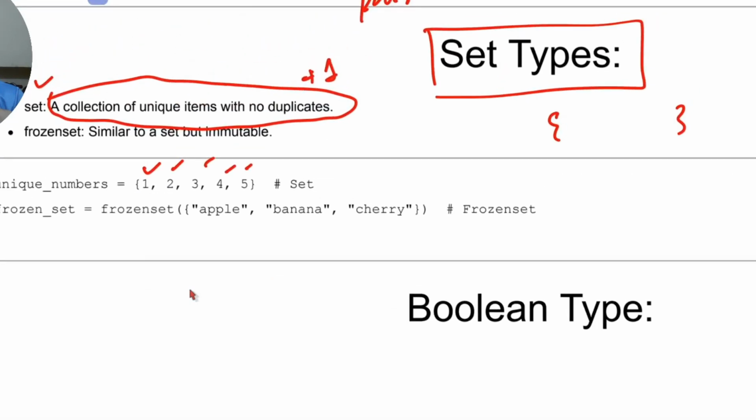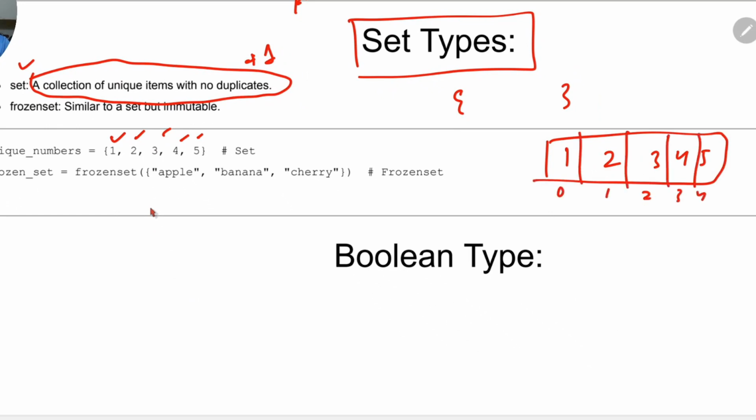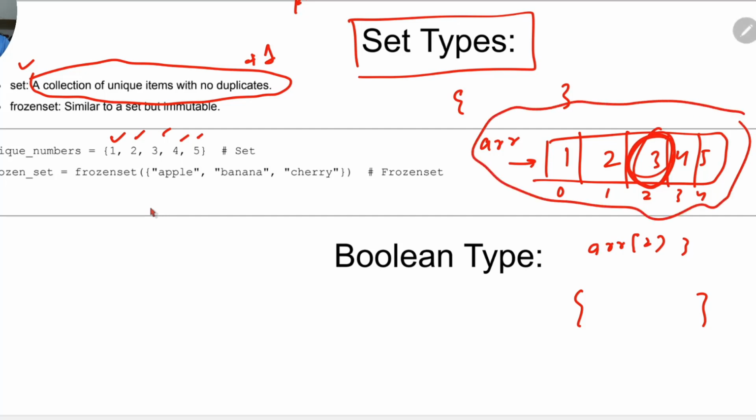What I mean by indexable is, if I create a list of numbers 1, 2, 3, 4, 5, in the computer's memory they are stored like this, with indices 0, 1, 2, 3 and 4. If it's named ARR, then when you say ARR of 2, it will bring the element 3. A set is not indexable. That's why, when I was trying to mutate that one element, I came to know after reading the error that it is not subscriptable. There is an obvious reason: it does not keep the values stored in this way, so it cannot be indexed. Though you can mutate it.